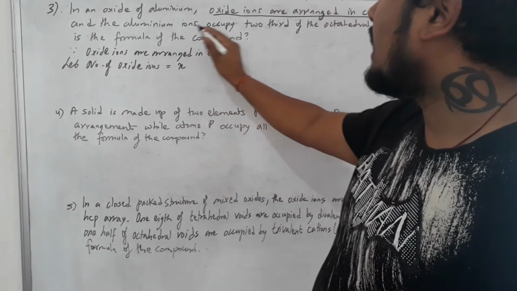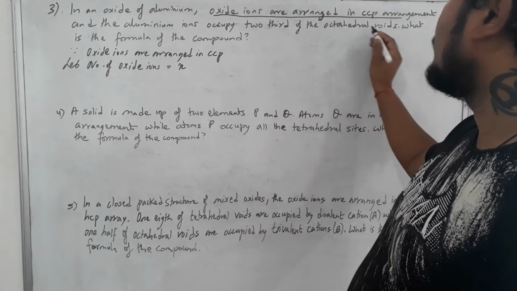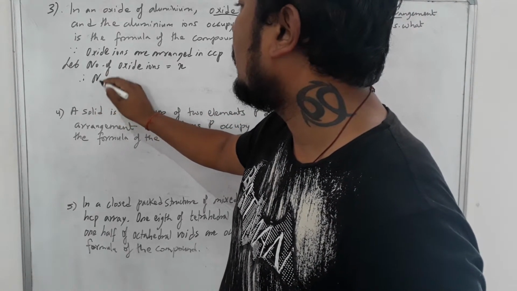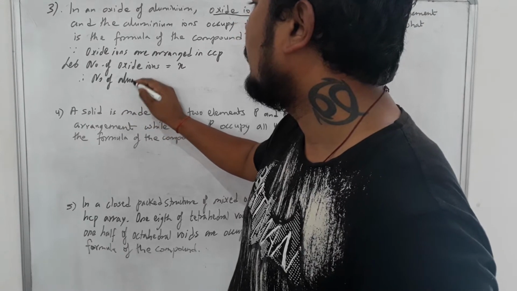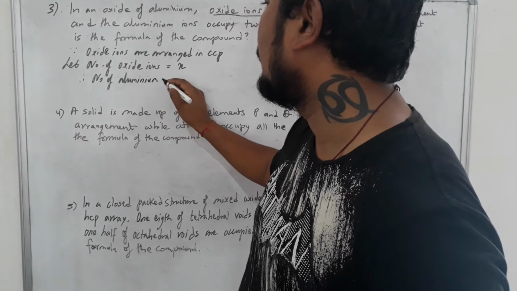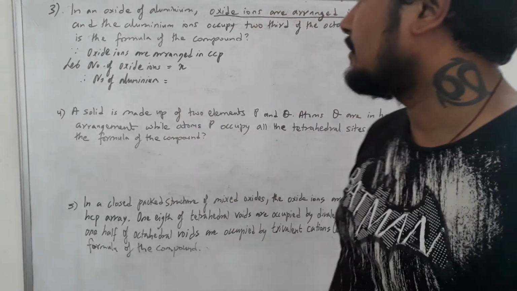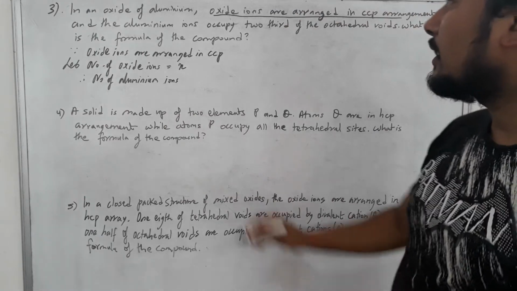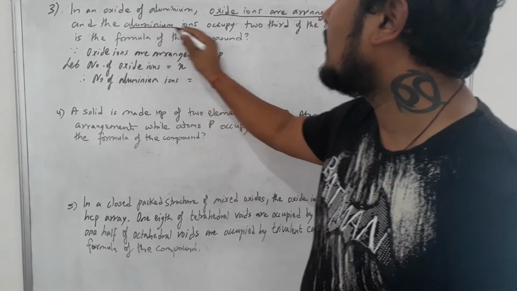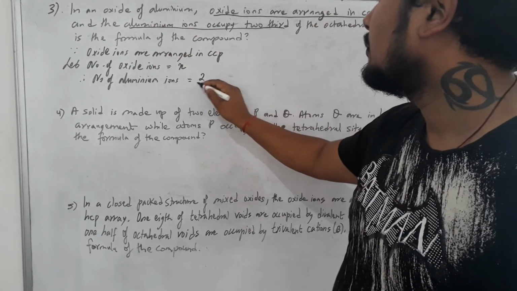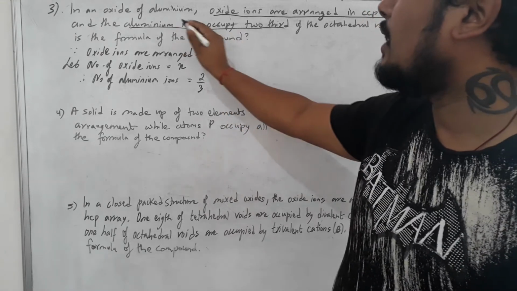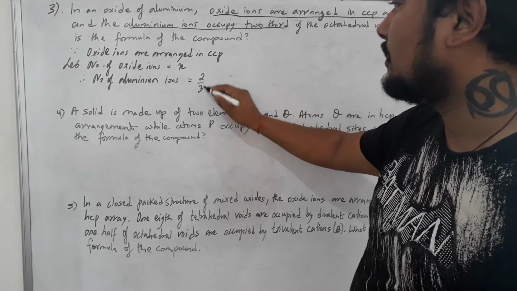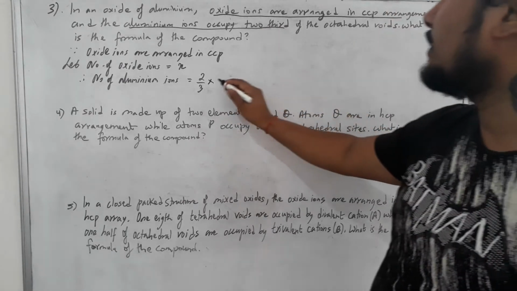Now aluminum ions occupy 2/3 of the octahedral void. What we are going to find out here is the number of aluminum ions. Aluminum ions occupy how much? 2/3 of which void?